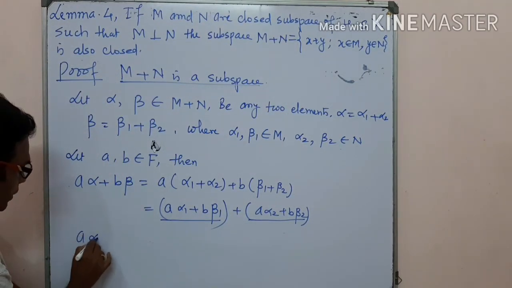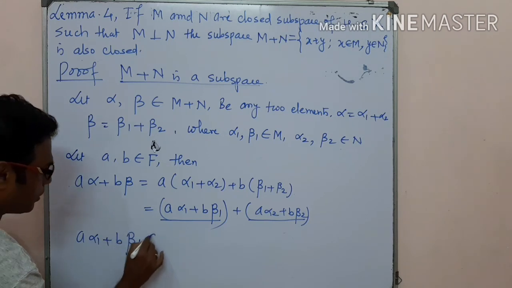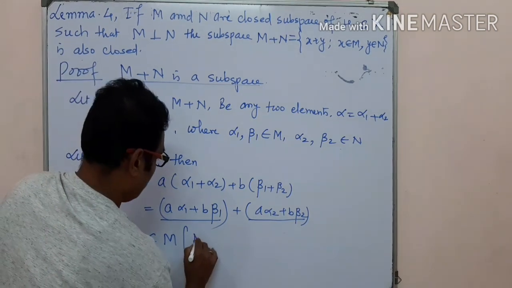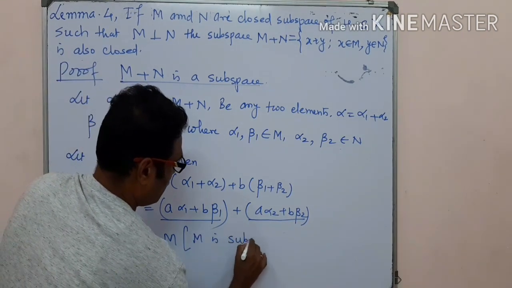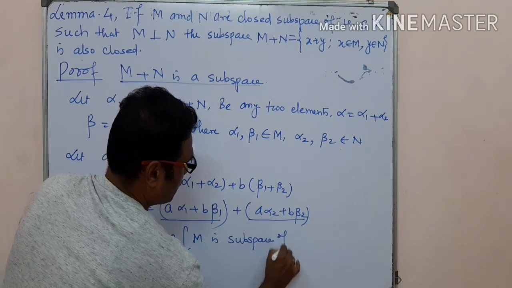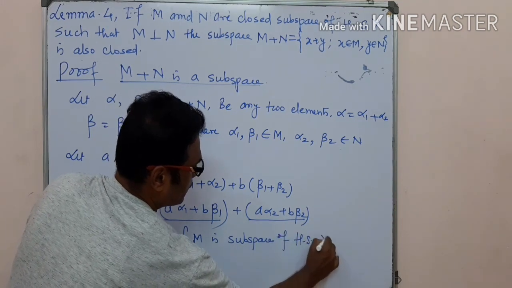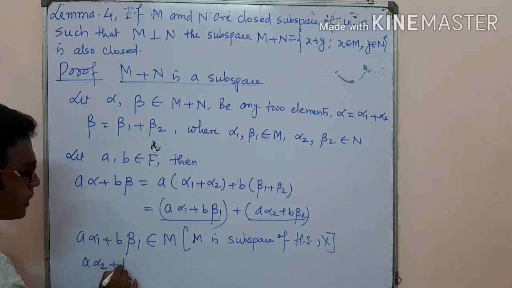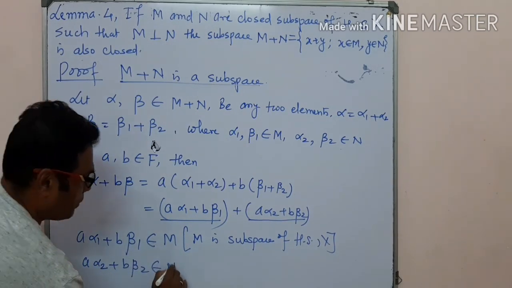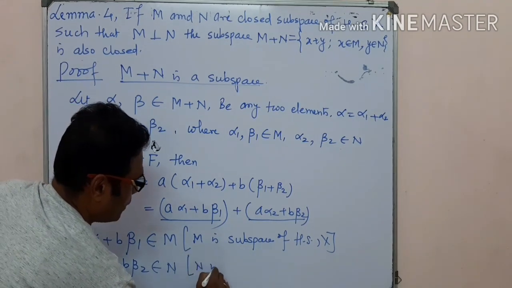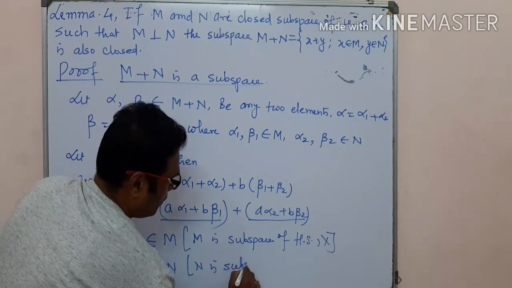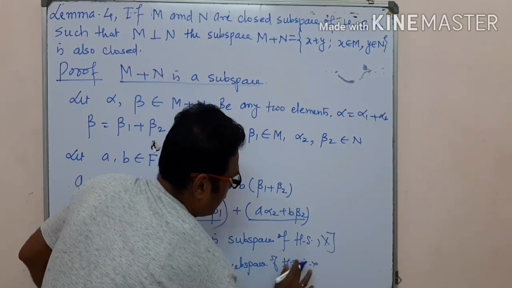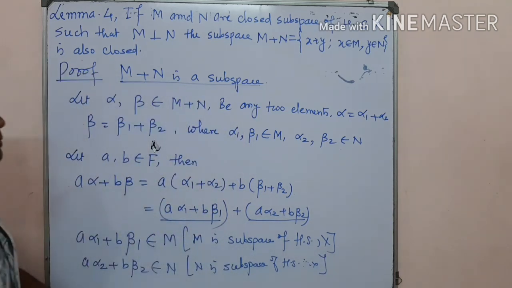So a alpha 1 plus b beta 1 belongs to M, since M is a subspace of the space X, and a alpha 2 plus b beta 2 belongs to N, because N is a subspace of X, already given.